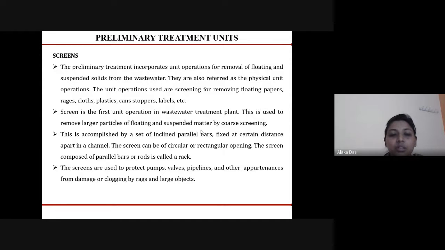to remove the large particles of floating and suspended matter with the help of coarse screens, medium screens, and fine screens. This is accomplished by a set of inclined parallel bars that are fixed at a certain distance apart in a channel. The screen can be circular or rectangular. The screens are composed of parallel bars or rods, which is called the rack.